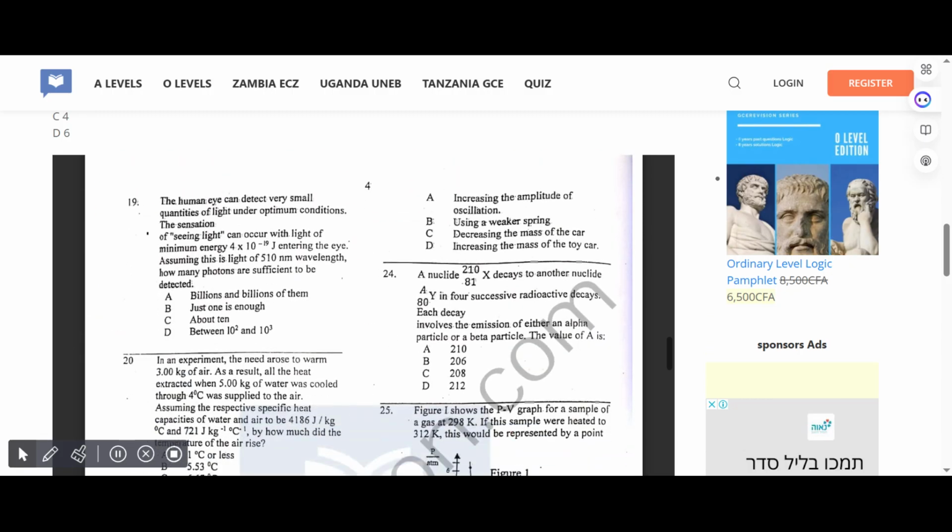The human eye can detect very small quantities of light under optimal conditions. The sensation of seeing light can occur with light of minimum energy 4 times 10 to the power of minus 19 joules entering the eye. Assuming this light is of 510 nanometer wavelength, how many photons are sufficient to be detected? Correct answer for 19 is B, which is just one is enough.